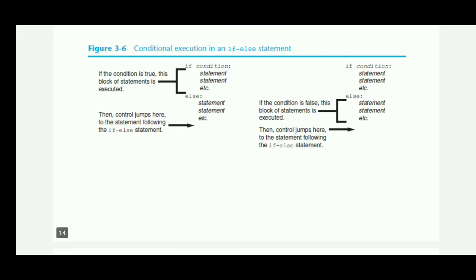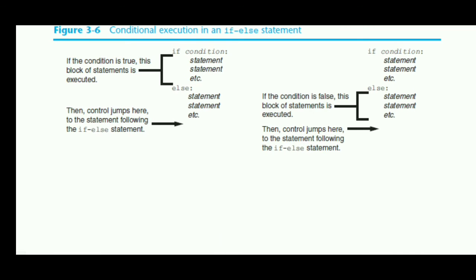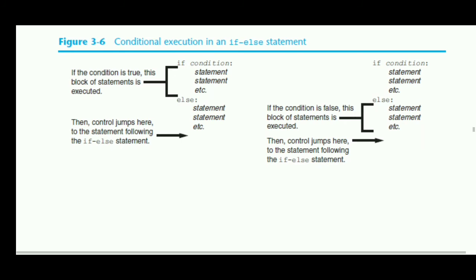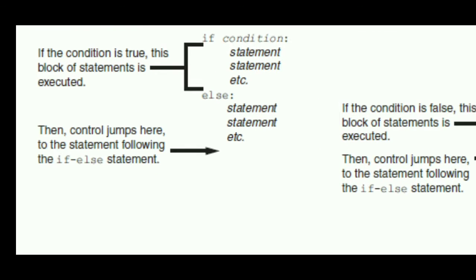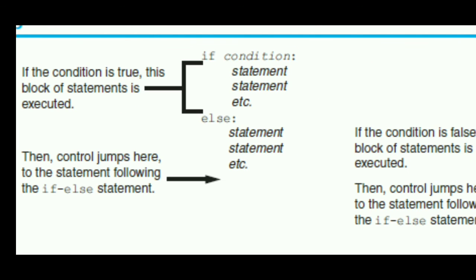Here also you can see the if condition and the else. So if condition, statement etc., else, statement etc. If the condition is true, this block of statements is executed.